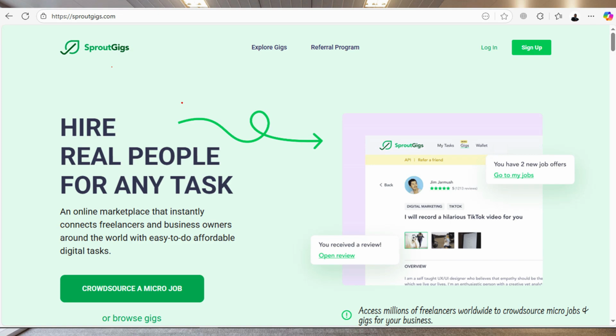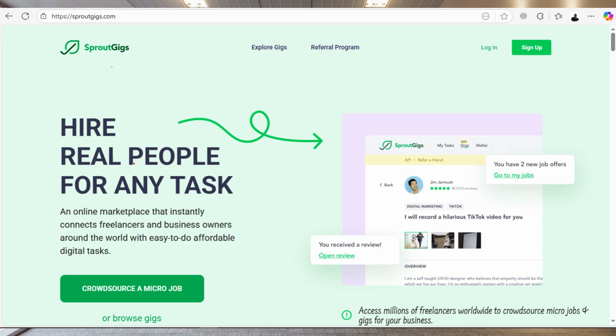Now before I do that, I just want to point out that I do not work on sproutgigs, nor do I endorse this platform in any kind of way. This is basically my own review and walkthrough of the entire platform, and the information that I'm using to review this platform is based on the research that I did and also the reviews of other people. So it is very important to let you know about all these kinds of things.